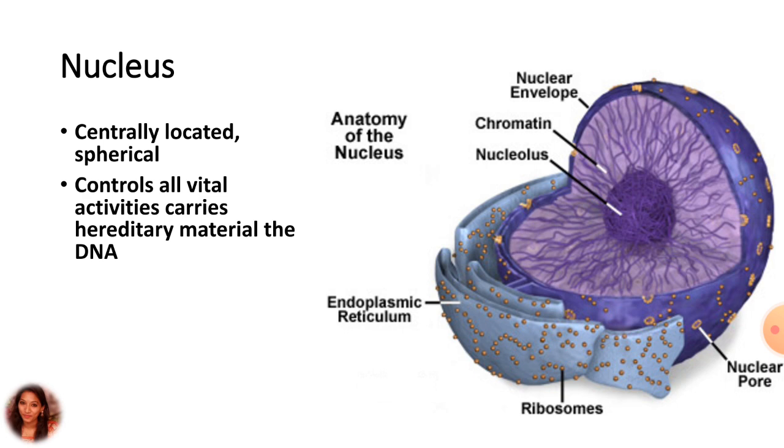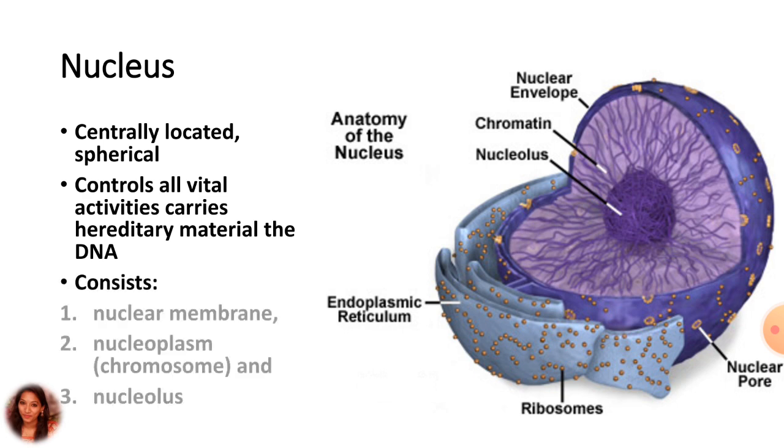The nucleus is the control center of the cell, and it consists of majorly three structures: the nuclear membrane or envelope, then the nucleoplasm or the chromosomes, and the nucleolus. These are the major parts of the nucleus.